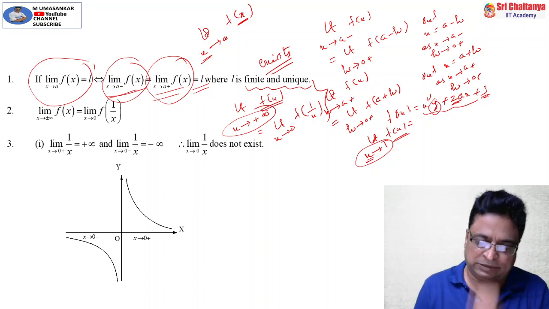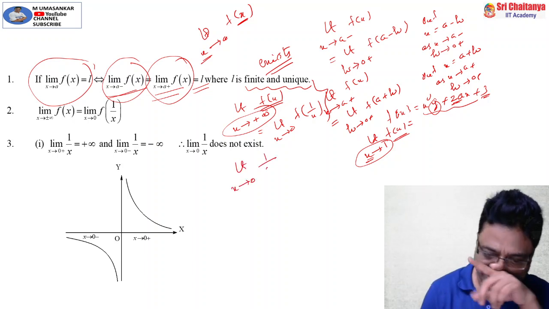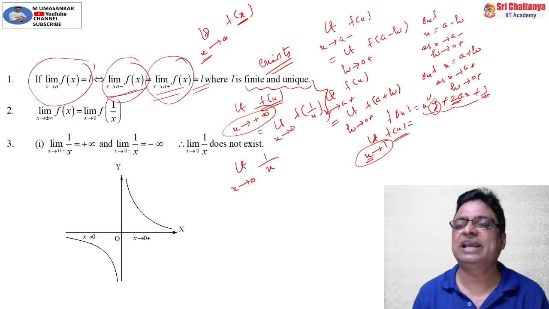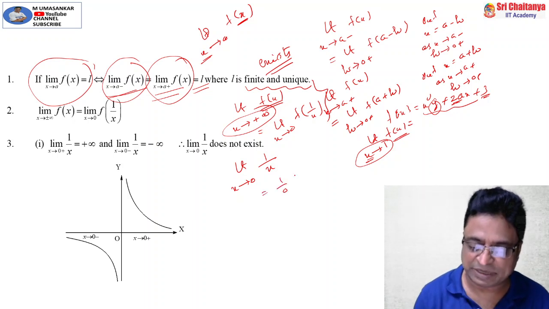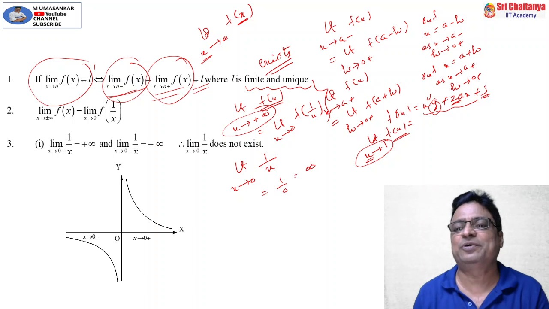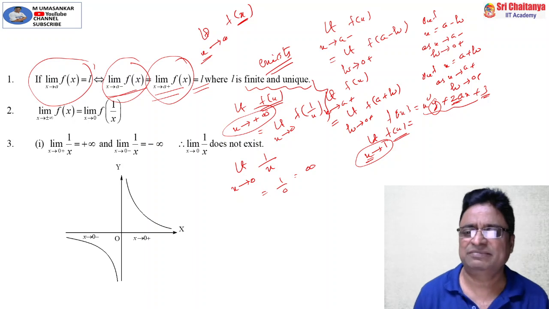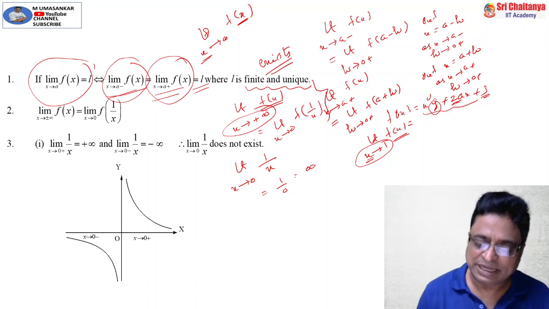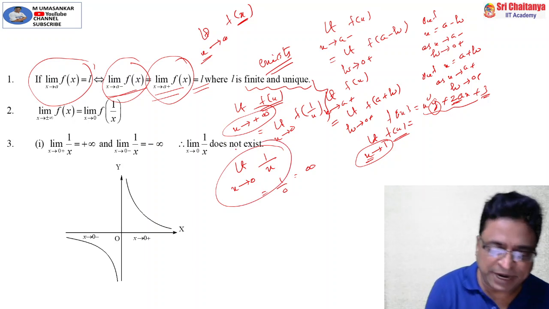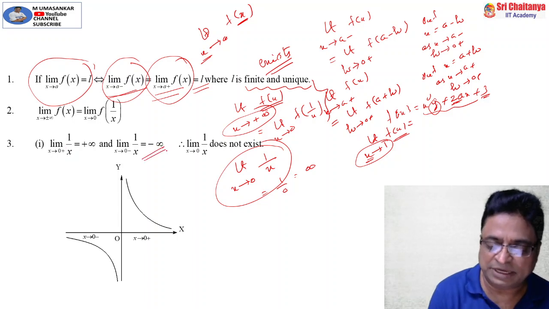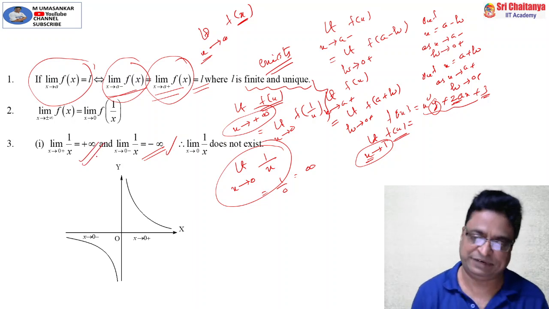And my friends, suppose I ask this simple question, majority of the students make mistakes. What is limit x tends to 0 of 1 by x? Simply they substitute x is equal to 0 there. Similarly, they write 1 by 0, that is equal to infinity, because a finite quantity by 0 is infinity, which we discussed in the previous properties. Yes, they're right. But my friend, be careful. Here, the limit of this function does not exist. The reason is, if you find the left hand limit, the limit becomes minus infinity. If you find the right hand limit at x is equal to 0, the limit becomes plus infinity.